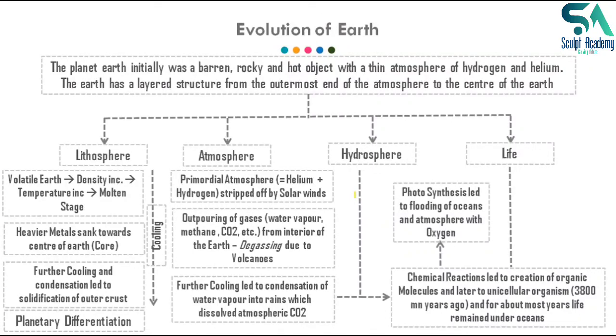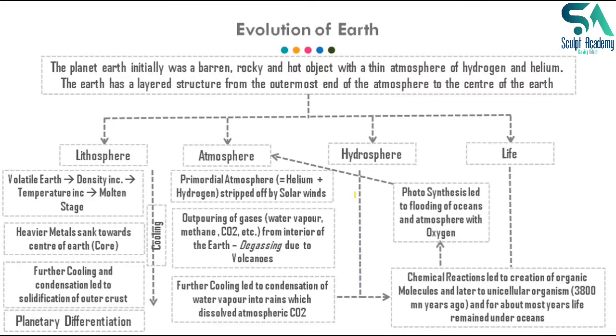And because of photosynthesis, the dissolved CO2 in the oceanic water was converted into oxygen, and this oxygen was again liberated into the atmosphere. So this basic process led to the flooding of oceans and atmosphere with oxygen. So this whole process teaches us how our oceans and our atmosphere were flooded with oxygen.